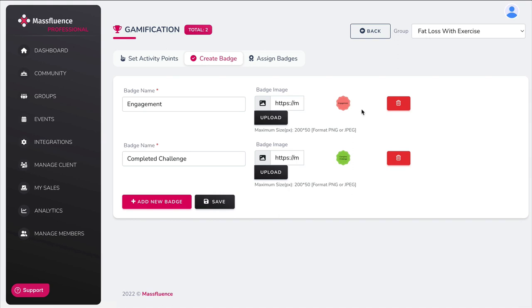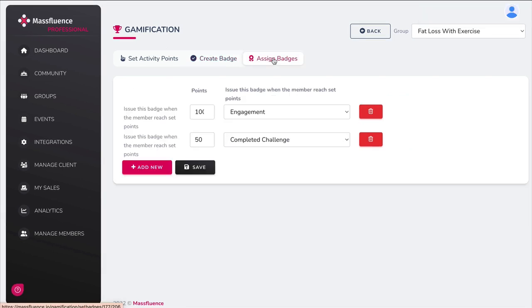Now I just uploaded a couple of quick colored badges, and I called it an engagement badge and a completed challenge badge because one of my products was a 30-day challenge. And then you decide how to assign your badges. So for the engagement badge, they would have to reach 100 points. In order to receive the completed challenge badge, they would have to reach 500 points. And then you can also decide how many points it would take for them to unlock a specific coupon, let's say, or a free gift.